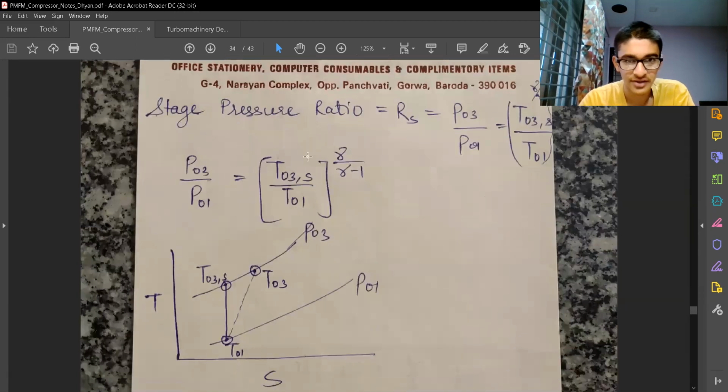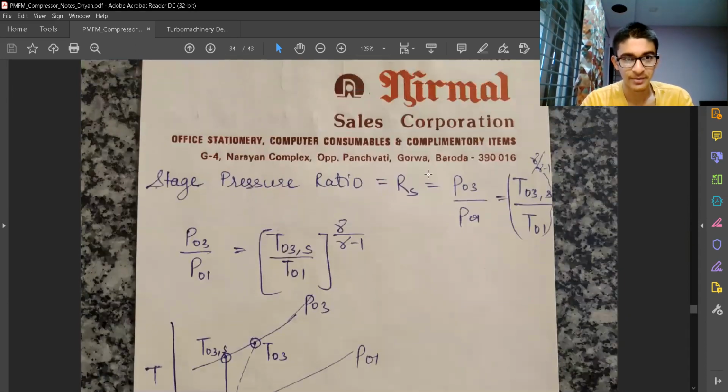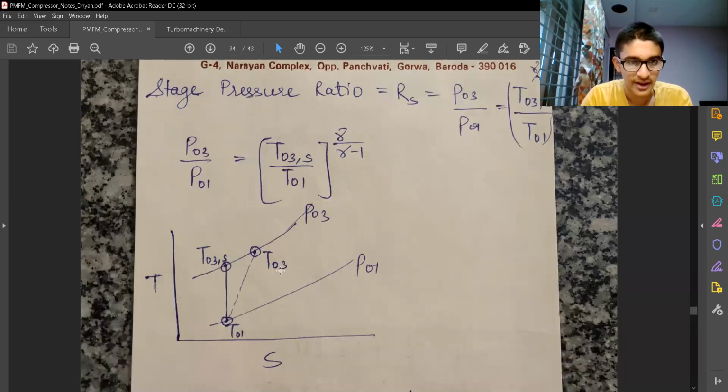Now let's come to the pressure ratio. For centrifugal compressors also, we have seen the concept of stage pressure ratio, or the change in pressure from before rotor entry to the exit and the next set of stators. So the pressure ratio is P03 by P01. This we have defined using the total pressure, so stagnation pressure. And using the adiabatic relation, we can write the pressure ratio in terms of temperature ratio using the concept of gamma.